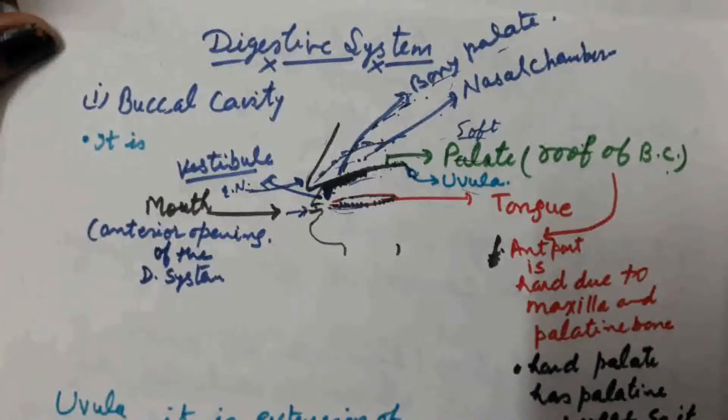One more thing we can add about the buccal cavity. It is lined by non-keratinized stratified squamous epithelial cells. Squamous epithelial cells are flat cells. So the lining of the buccal cavity is made up of flat squamous epithelium, and the epithelium is a non-keratinized stratified layer.